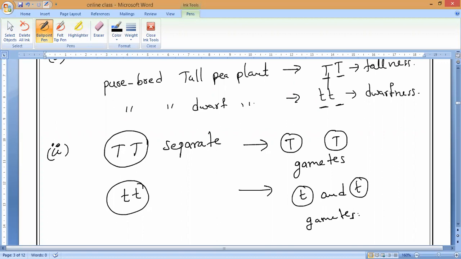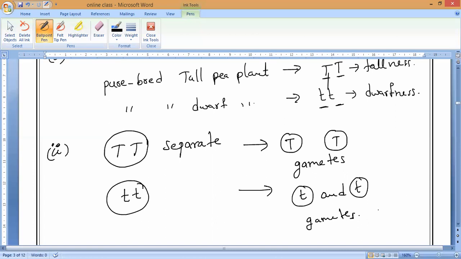The segregation is taking place when the factors of inheritance for tallness or dwarfness separate into individual gametes. While the gametes are forming, they are separating individually. That is the second explanation of the results of monohybrid inheritance.